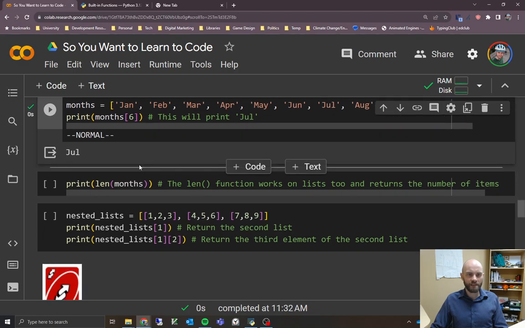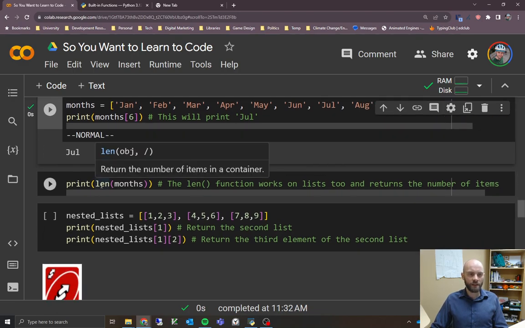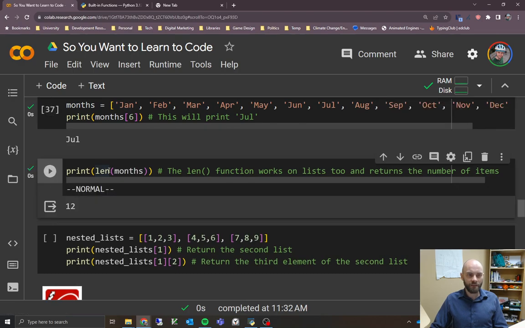One cool thing is that the len function we looked at earlier, that tells you the length of a string, works on other objects too. Lists are one example of things that you can use it on. So if you use it on this same months list that we used earlier and get the length of that, it's going to give you back 12, because there are 12 different strings in this list.